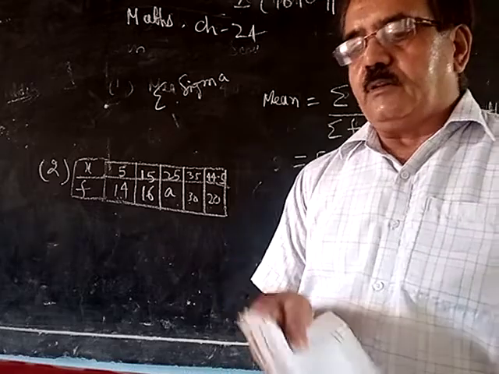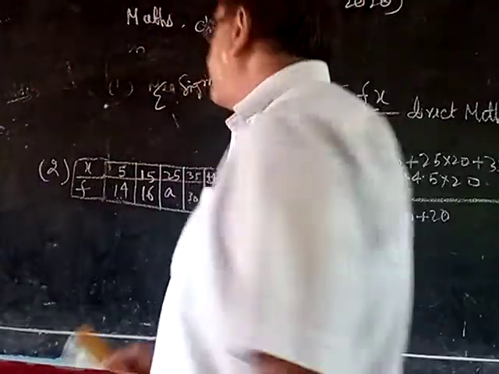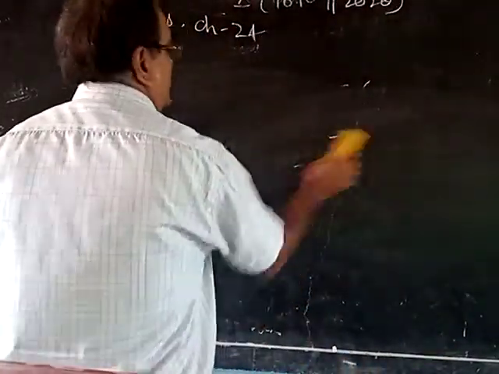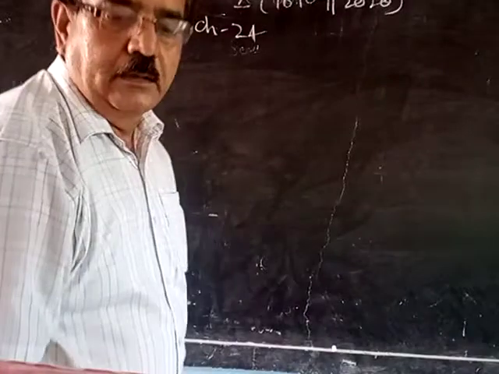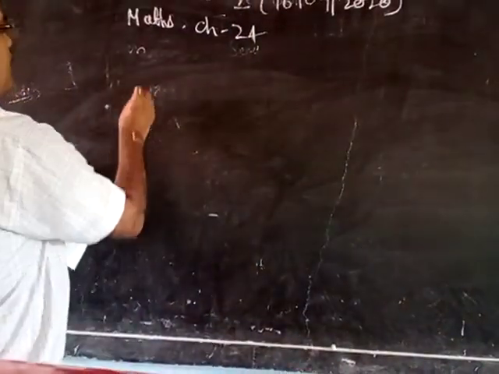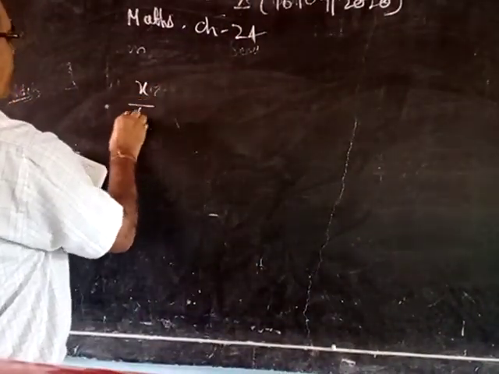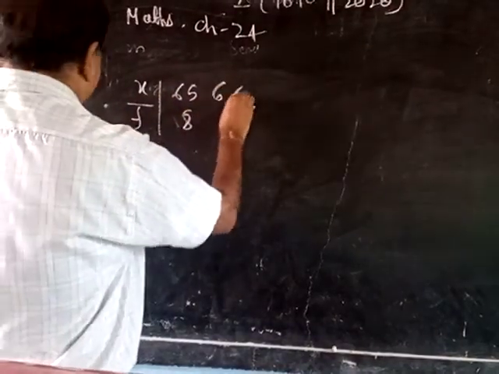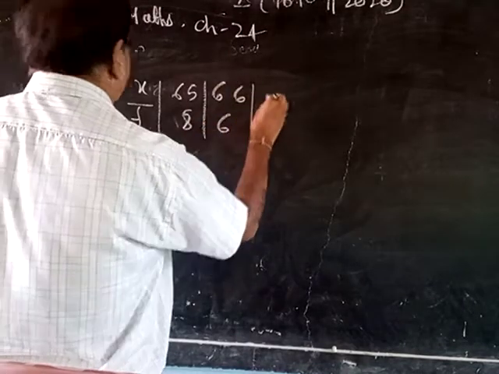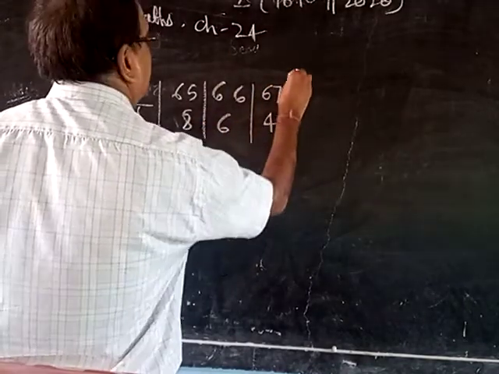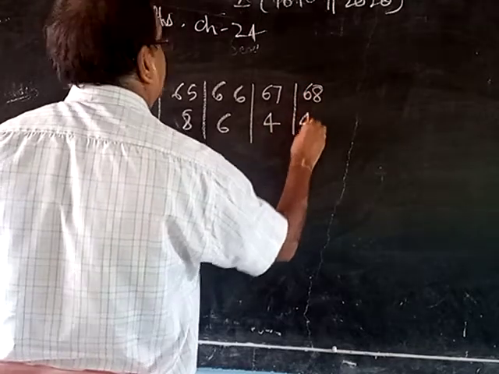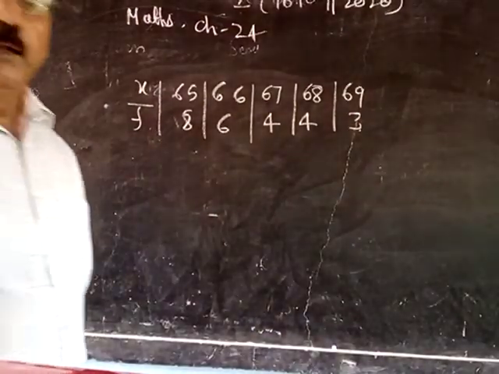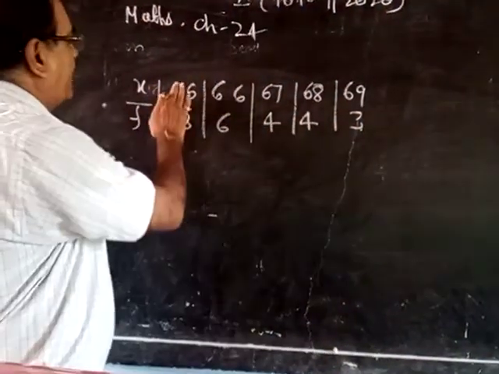Now one more question, by the shortcut method. X is given, frequency is given: 65, 8; 66, 6; 67, 4; 68, 4; 69, 3. You can find this mean by the direct method also.